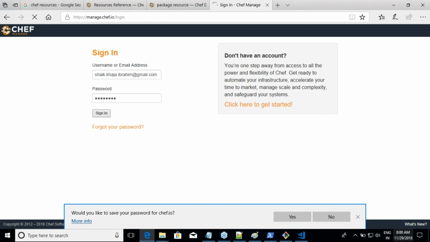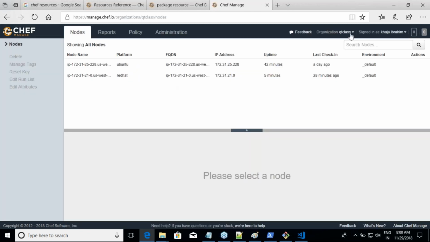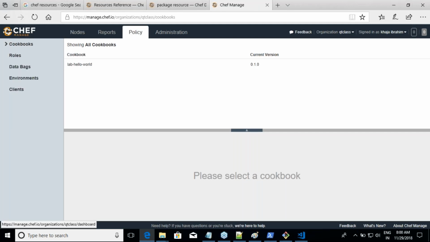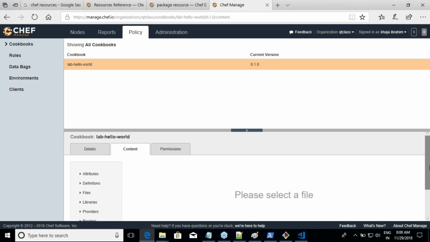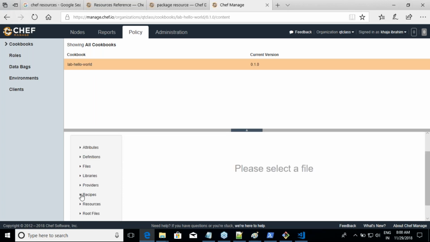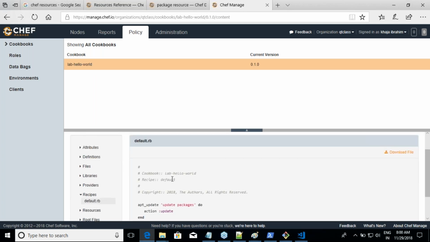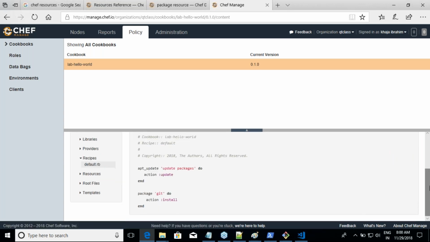Wonderful. So I'm in the Qt class organization, and let me get into something called policy. In policy, are you seeing cookbooks called lab underscore hello world? Yes, you can also see the content over here. Click on content, and what is it that we have written? We have written this in recipes, right? Are you seeing whatever we have written over here? Yes. So you have uploaded the cookbook.